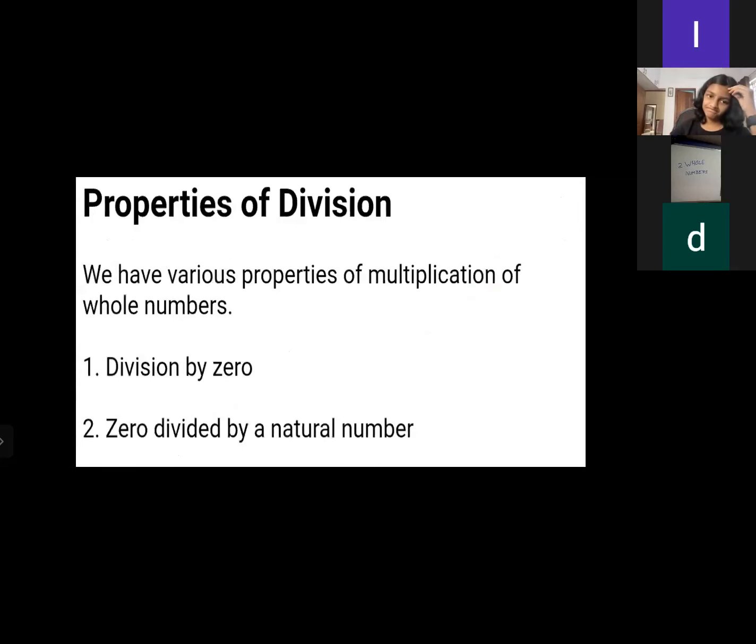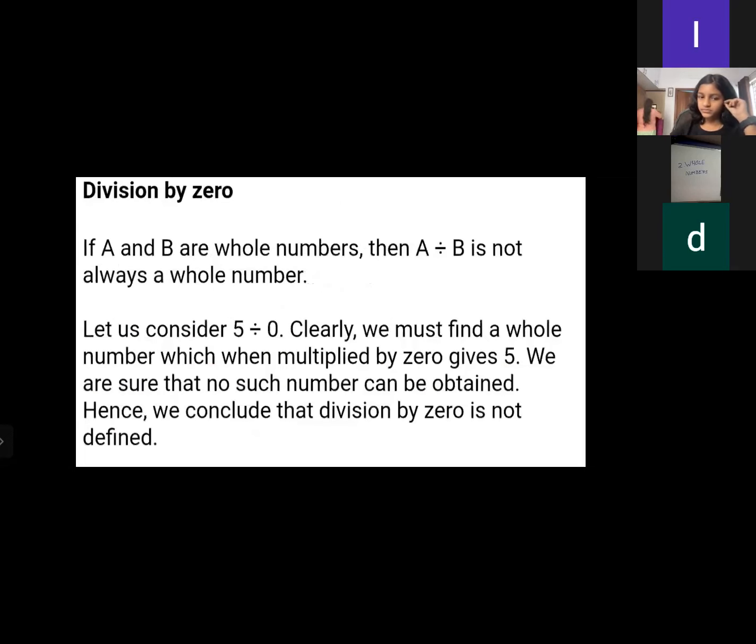The first one, addition, is done. The second one, subtraction, is also completed. After that, multiplication is also done. Now, the final one is all about division. First, division by 0, then 0 divided by natural numbers.